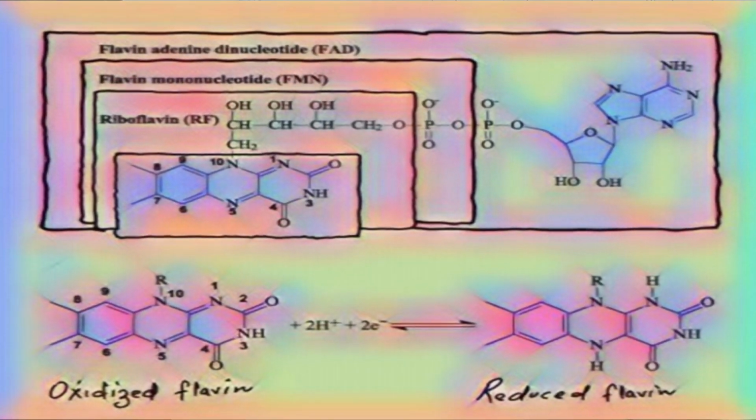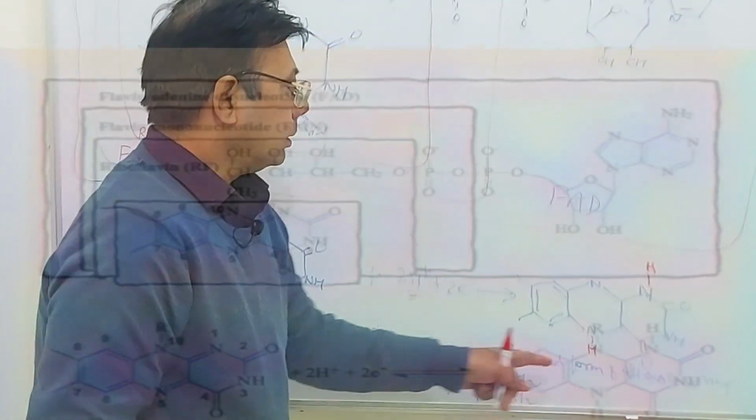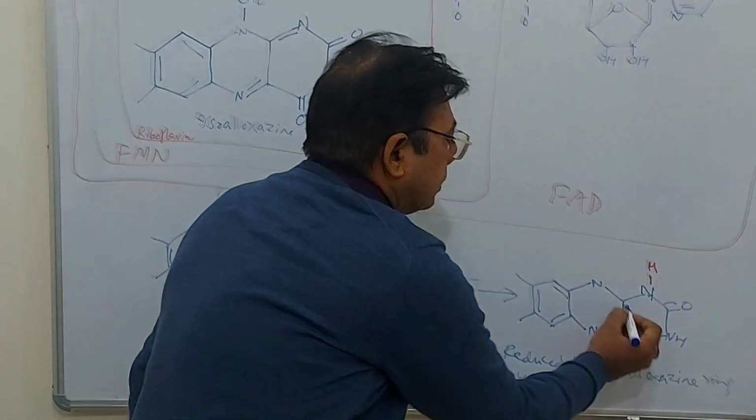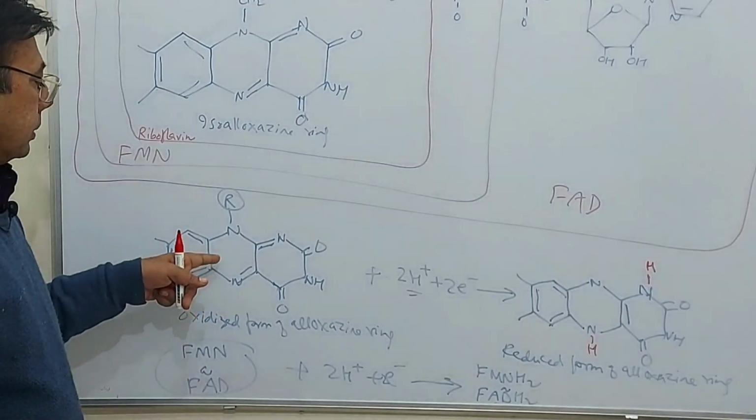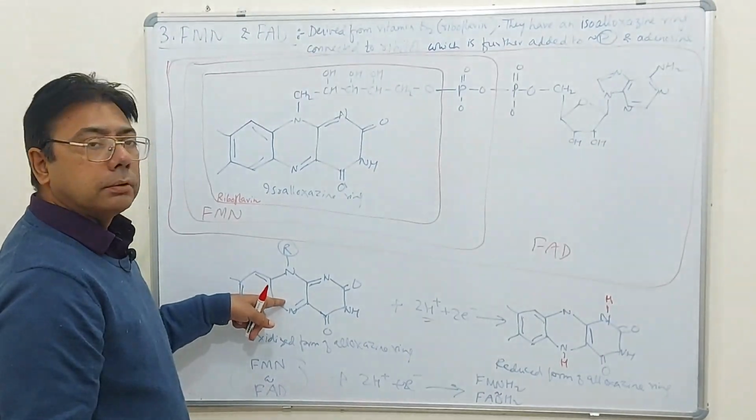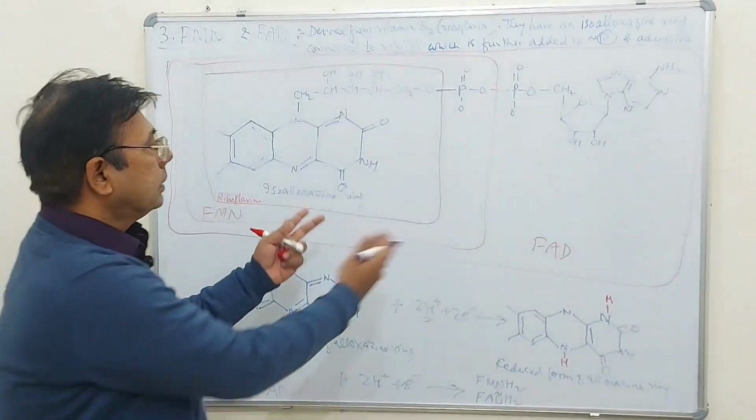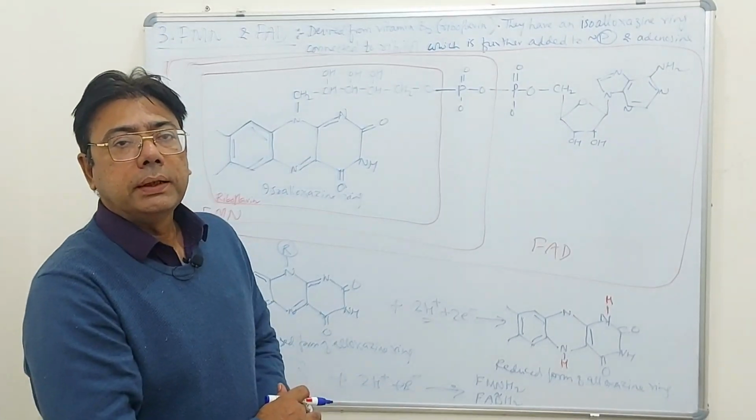So this is in the reduced form. This ring looks like this, and in oxidized form the ring looks like this. This is the only change that takes place when FMN or FAD is reduced.